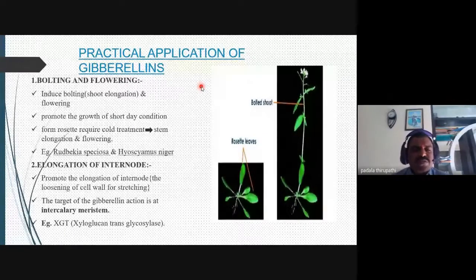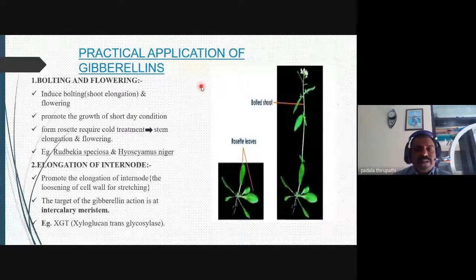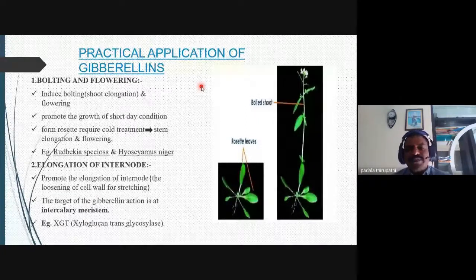Then elongation of the internodes is promoted through the loosening of the cell wall for stretching. The target of gibberellin action is the intercalary meristem. So the intercalary meristem is activated by the application of gibberellins. That is xyloglucan glycosylase, which we can also call XGT. This enzyme is activated whenever we apply gibberellins externally. So this is bolting and flowering.